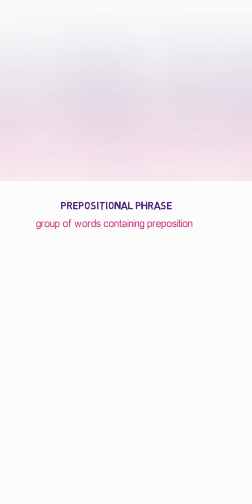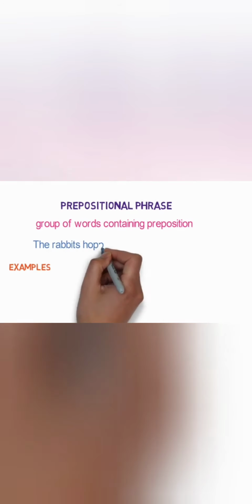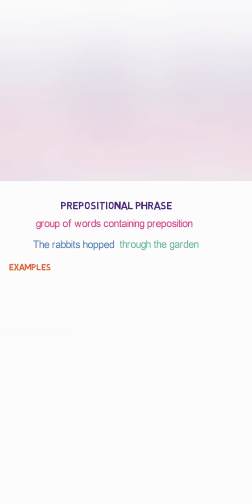Now, let's look into one more term related to prepositions: the prepositional phrase. What is a phrase? It is a group of words. And what is a prepositional phrase? It is a group of words containing a preposition. Let me give you some examples of it. The rabbit hopped through the garden. Here, through is a preposition and through the garden is a whole prepositional phrase.